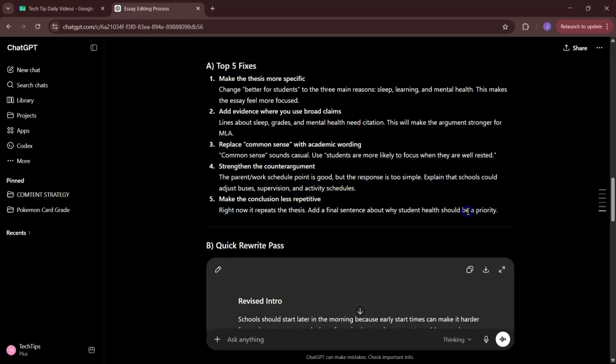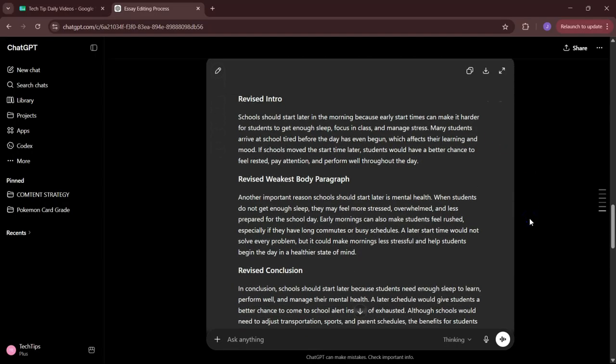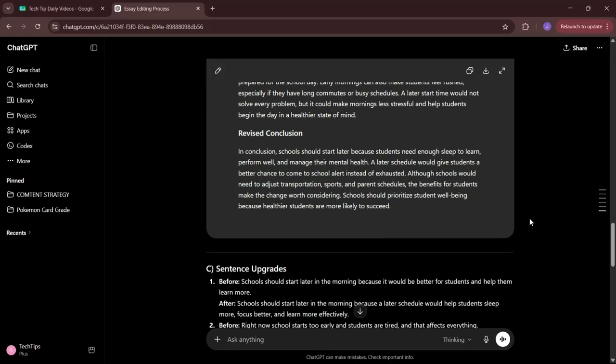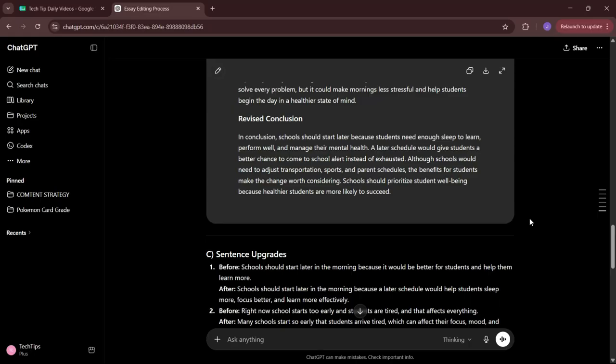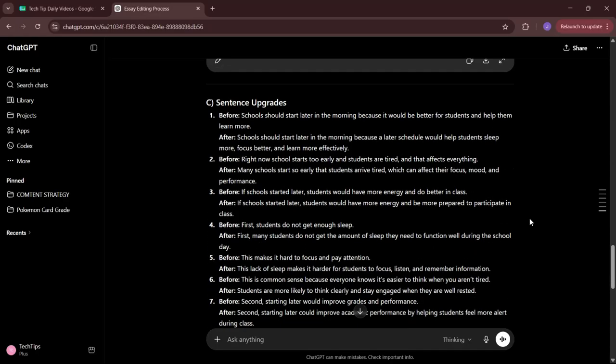So then it'll go ahead and give us a quick rewrite, and it shows us what it would be revising. And obviously it's best, even if you do it this way, to recreate what it's talking about in your own words and adjust it from your own stance. That way it isn't plagiarism, and that way it doesn't sound too AI-like so you get flagged or in trouble with an academic institution. The whole purpose of this prompt is just to help you understand where your essay or writing document or whatever is coming up short. So you want to be able to adjust it and edit it while still staying with academic integrity and being cautious with plagiarism.